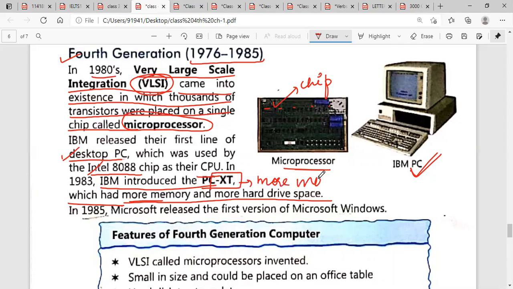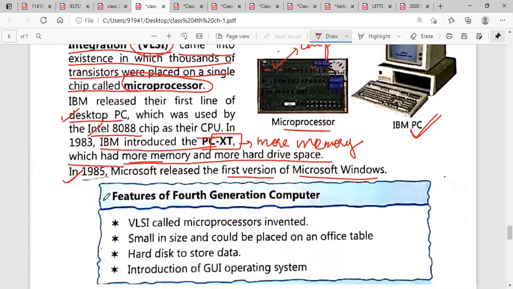You can store many things on PCXT. In 1985, Microsoft released the first version of its own window system, which is called Microsoft Windows.